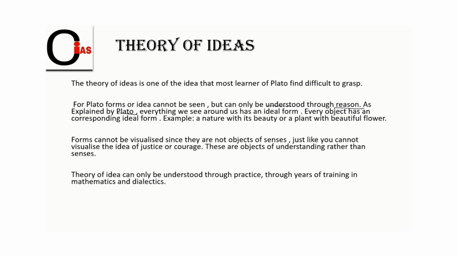As explained by Plato, everything we see around us has an ideal form. Every object has a corresponding ideal form. Example, in nature, beautiful flowers or fruits. These are just matter that we can feel, touch, and taste. But ideas cannot be visualized, since they are not objects of the senses. Just like you cannot visualize the idea of justice or courage. These are objects of understanding rather than senses. They can only be understood, only be imagined, but cannot be tested, touched, or felt through our sensory organs.